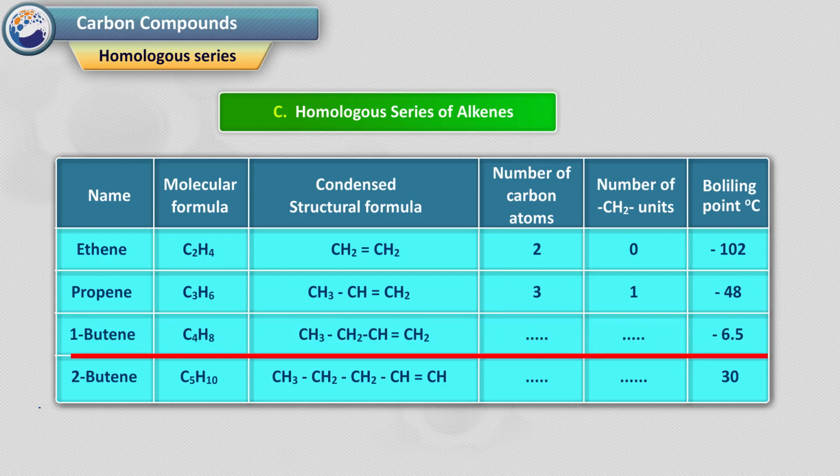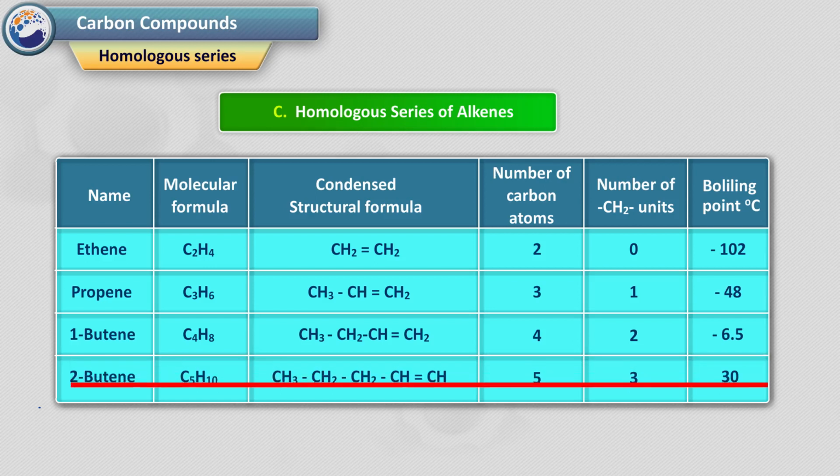1 butene. Molecular formula C4H8. Structural formula CH3 CH2 CH CH2. So number of carbon atoms will be 4. So number of CH2 units will be 2. Boiling point is minus 6.5.